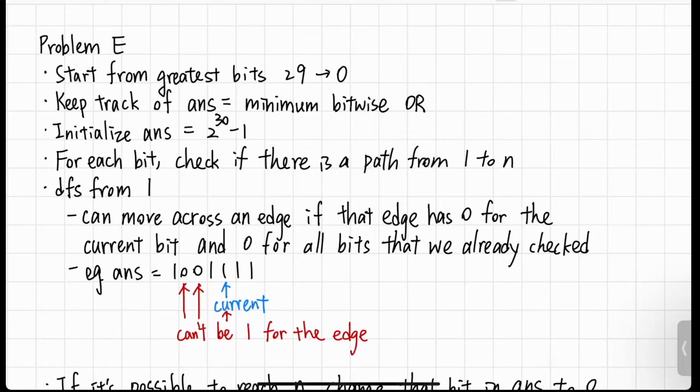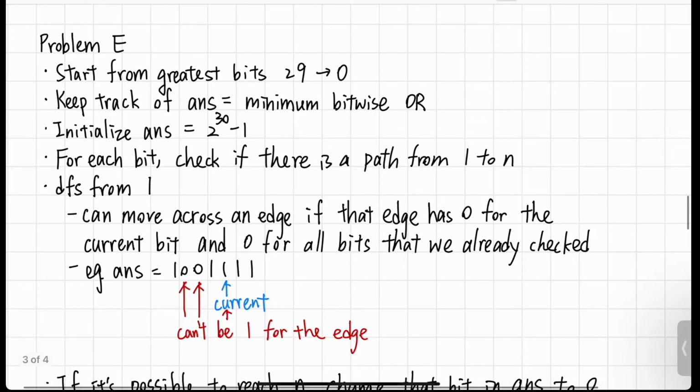So if we want to cross the edge, these bits also need to be 0. So for each edge, we need to check that the current bit we're looking at is not 1, and all previous bits that we already checked and can be 0 also need to be 0. So these bits all can't be 1.